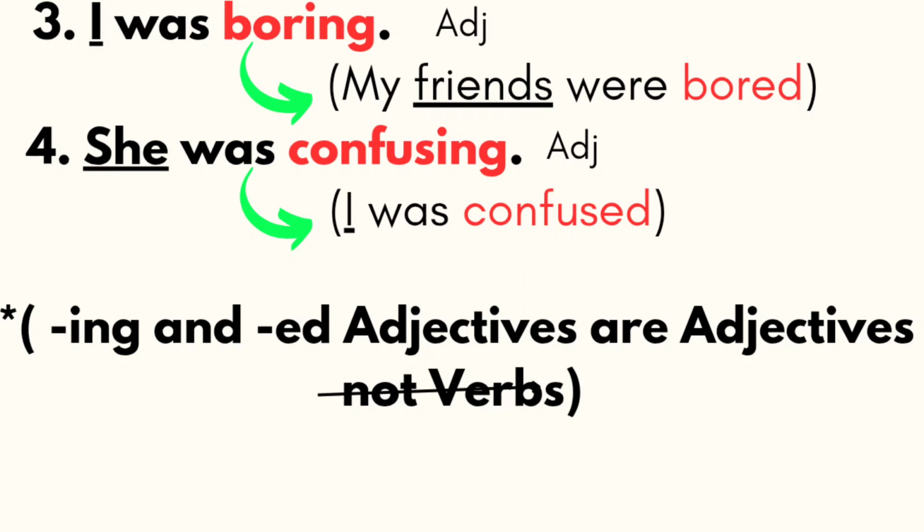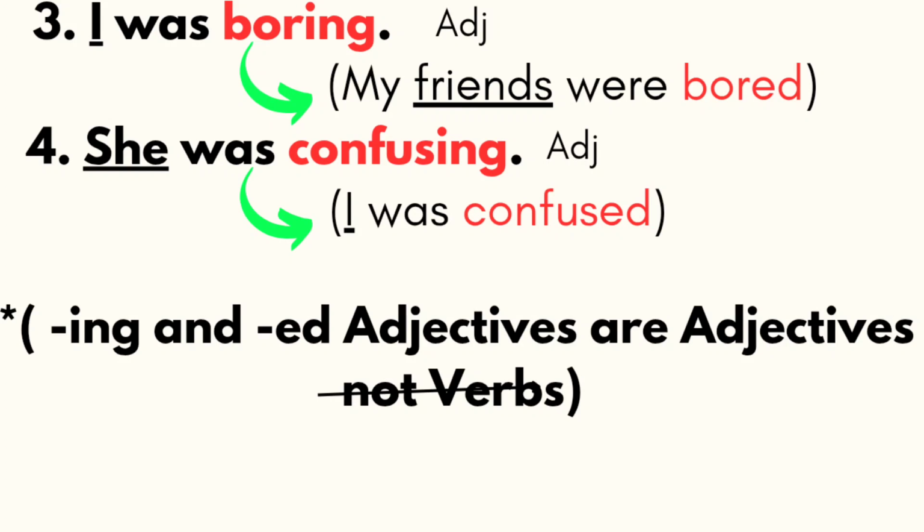Look at these two examples. I was boring, which means I made my students or I made my friends feel bored. Because I was upset and I didn't go with them, or it could be any reason, I did something that made my friends feel bored. Because of me, my friends were bored. My friends were bored. In this sentence, bored is my friends' feeling.